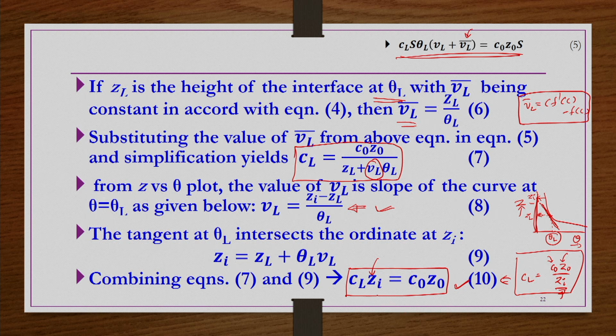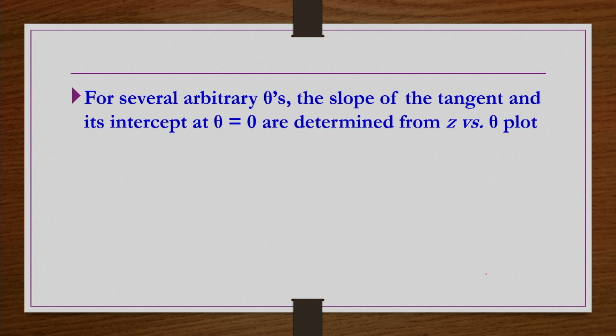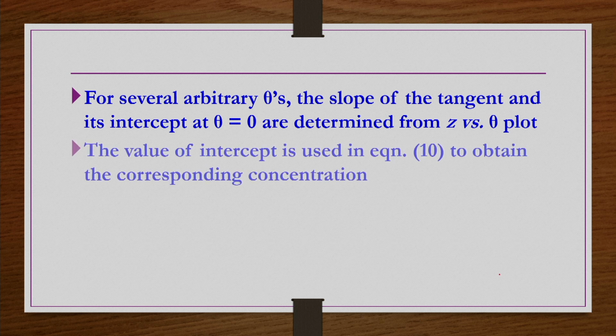And then if you substitute this C L back here in either equation number 7 or equation number 9, then you can get V L as a function of C. That is what it means by, for arbitrary thetas, the slope of the tangent and its intercept at theta equals 0 are determined from the Z versus theta plot.